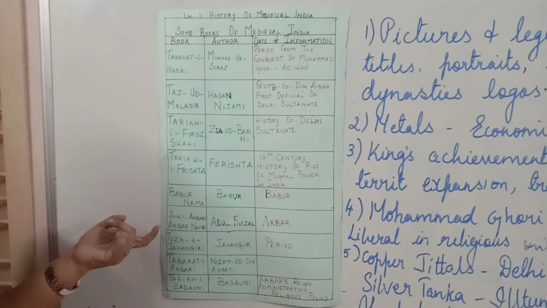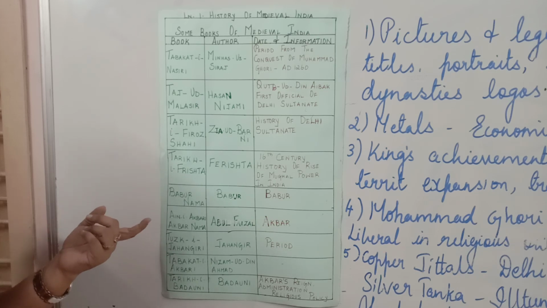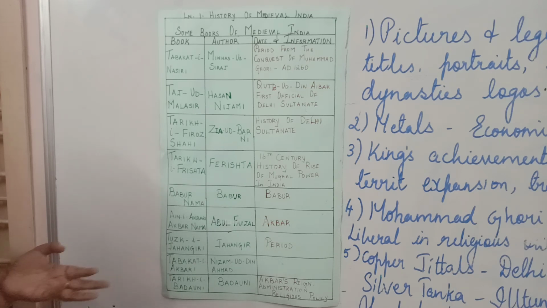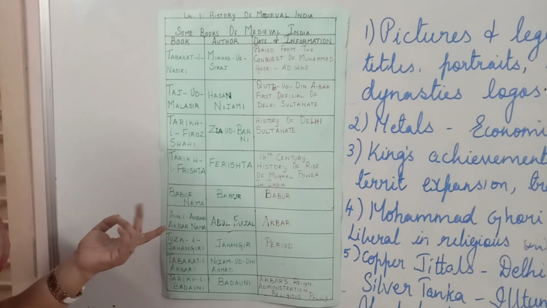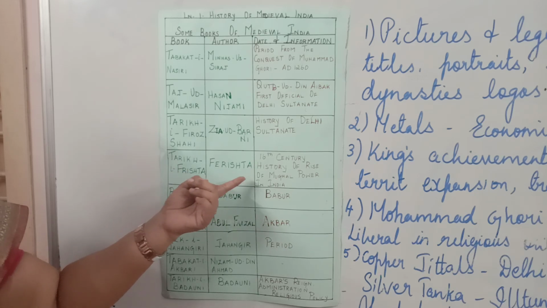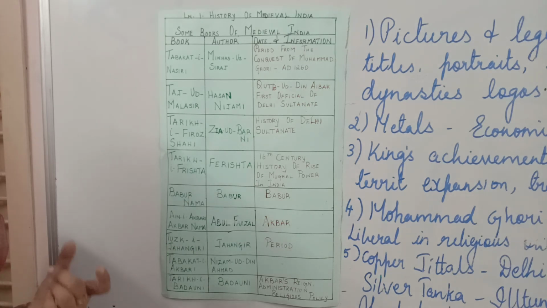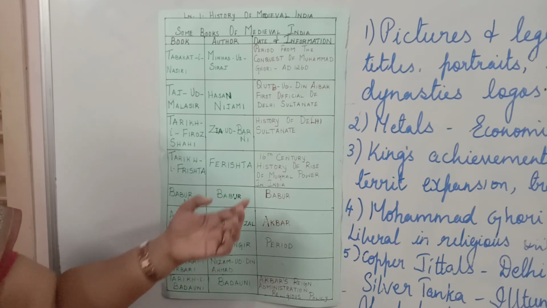The next book is Tariq-e-Firoz Shahi. This book was written by Ziya-ud-Barni. So this book gives information about the history of Delhi Sultanate. The next book is Tariq-e-Frishta. It was written by Ferishta. This book gives information about India during the 16th century, and the history of rise of Mughal power in India.